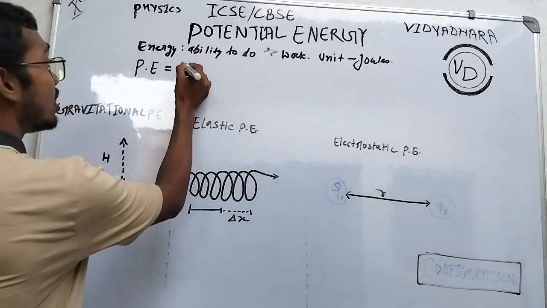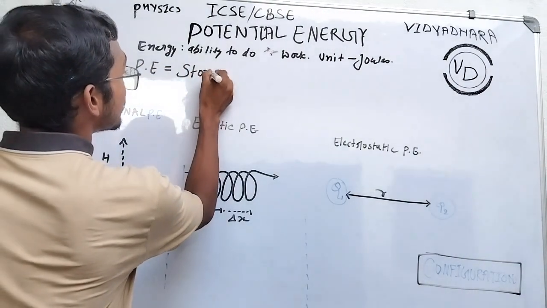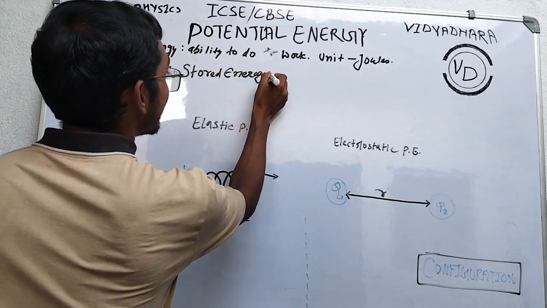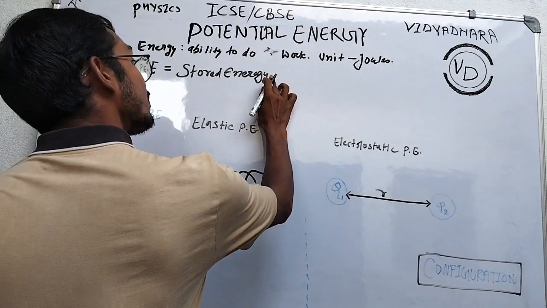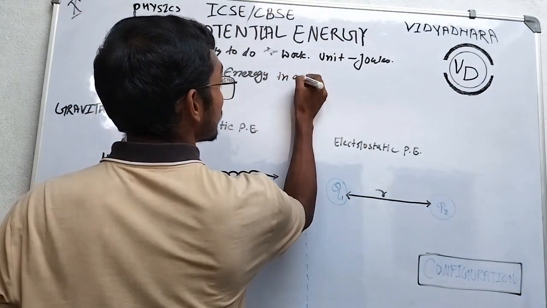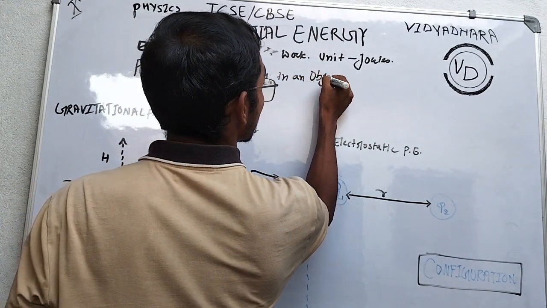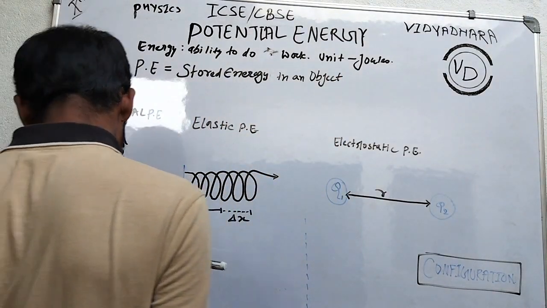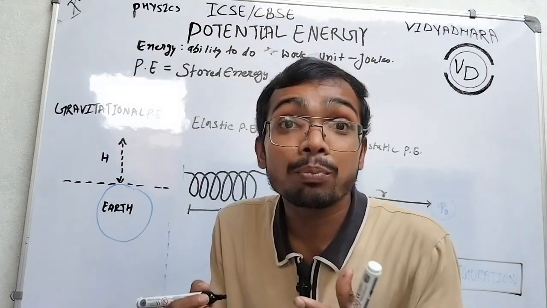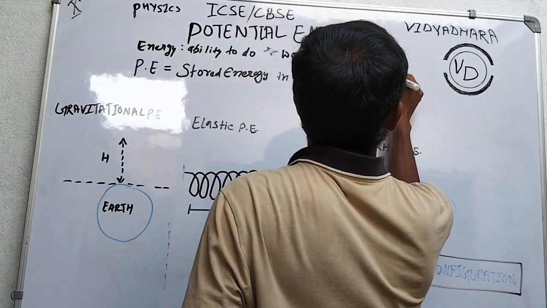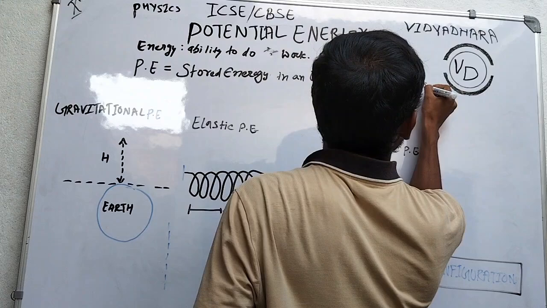So what is its definition? Potential energy is a stored energy in an object due to its position.